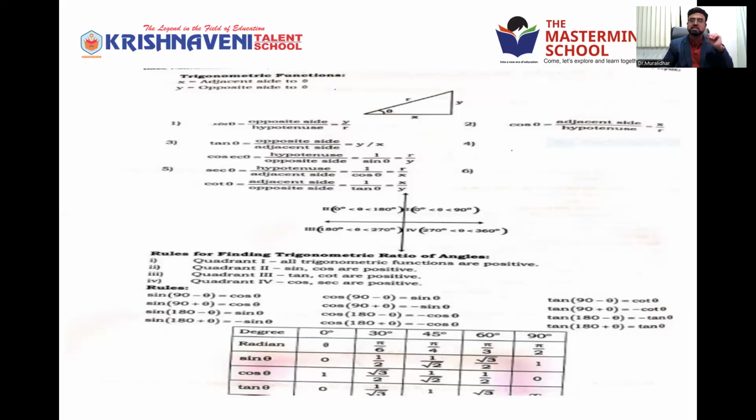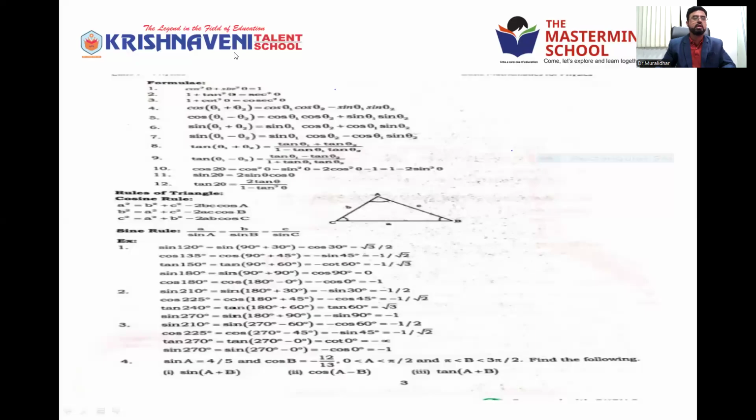In physics also you get these trigonometric functions where you need to use their values. You can find them easily. If you can find only one sine value, remember, you can get all the other 5. The reverse of sine value will get the cos value. Sine by cos will get the tan. 1 by sine will get the cosecant. 1 by cos will get the secant, and 1 by tan will get the cot. By the way, you can get the values of all the trigonometric functions in terms of degrees.